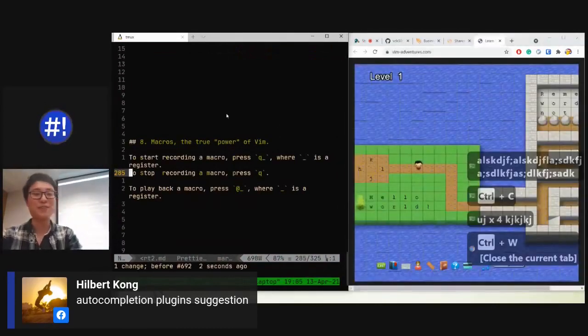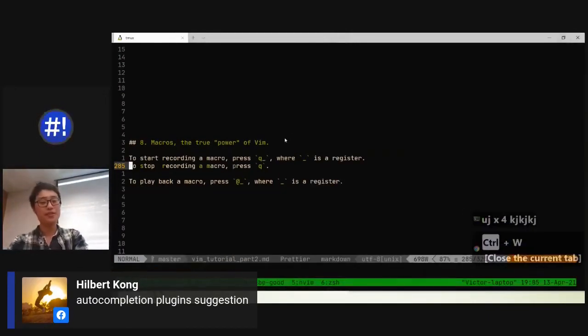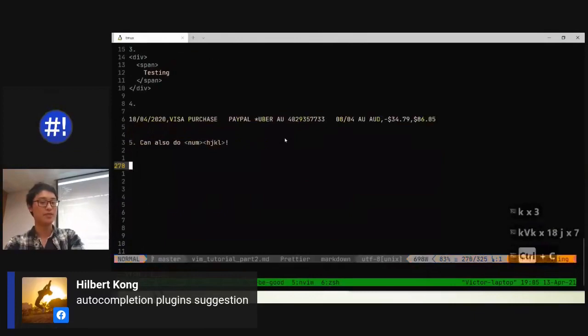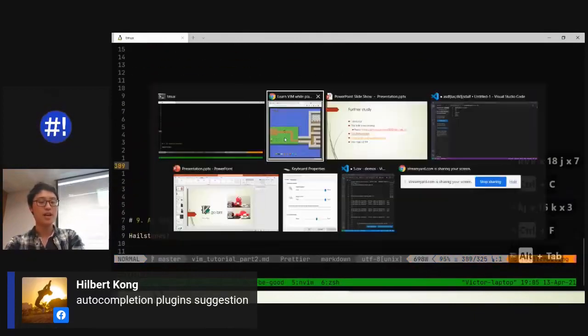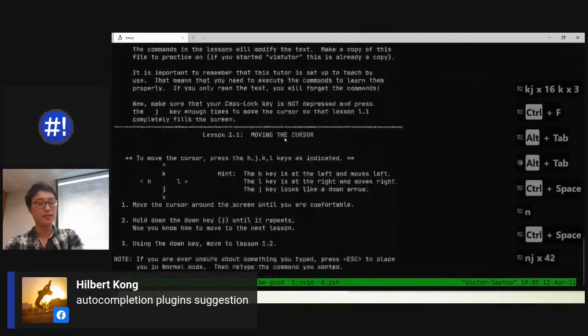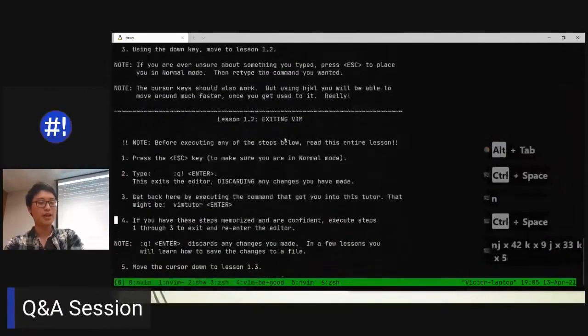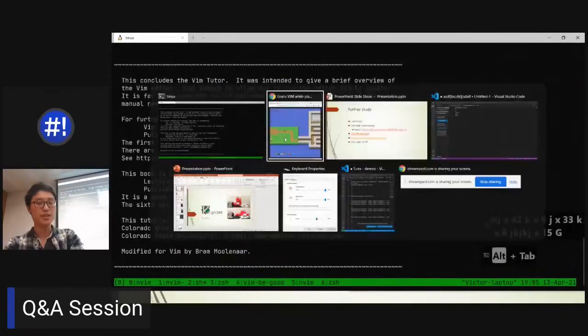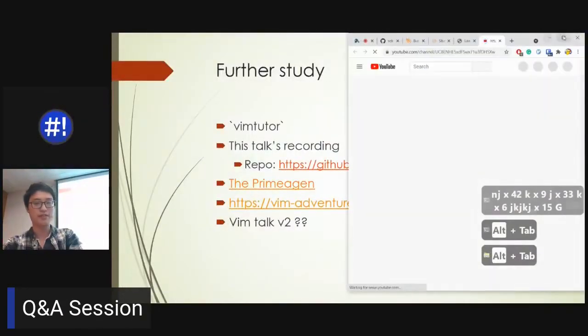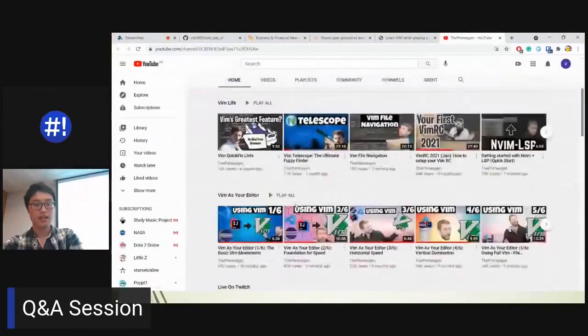Sorry, coming back to your question though. Have this on the side, have it all nice and compact, delete this empty space that I had here, just so that I didn't clutter up too much of the space. And then just work through Vim Tutor for a bit. Play around with this, know the basic stuff, get comfortable with this. And then the next step after you complete this, I would suggest, go check this guy's channel out, find his video on how to set up your configuration for the first time.